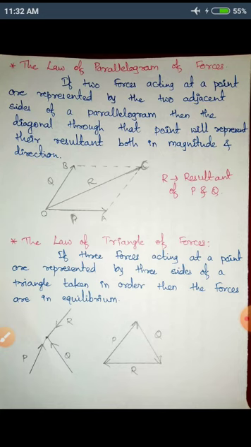P and Q are acting at one point, and for the time being we have taken them along two adjacent sides of a parallelogram. Then OC represents the resultant of P and Q, where R is the resultant of P and Q. Therefore the diagonal through that point will represent the resultant of P and Q both in magnitude as well as direction. This is the law of parallelogram of forces.